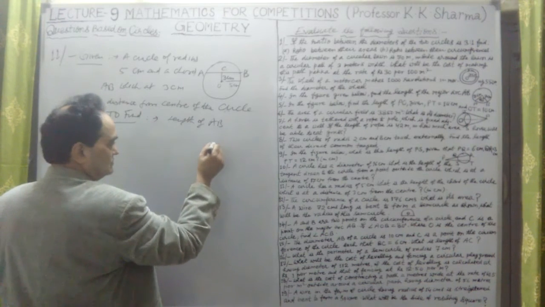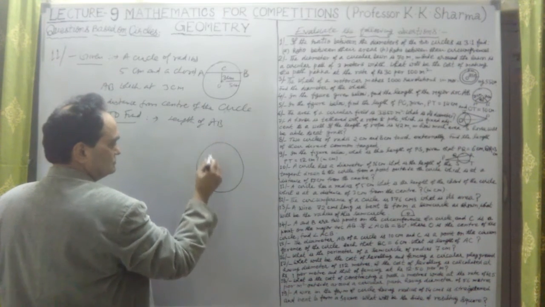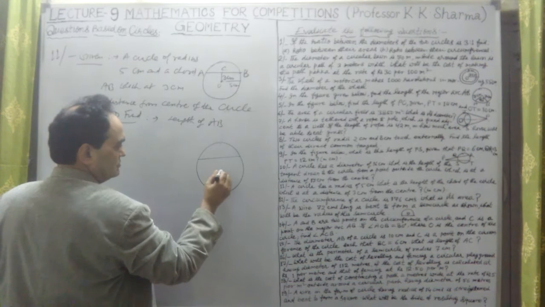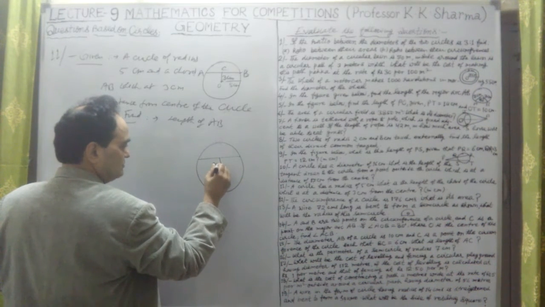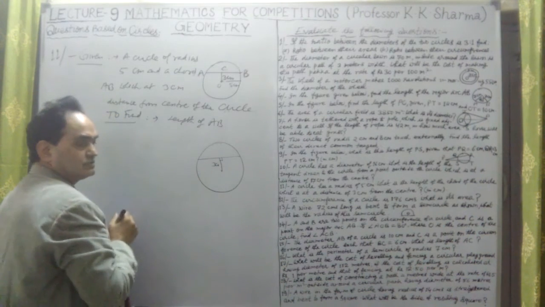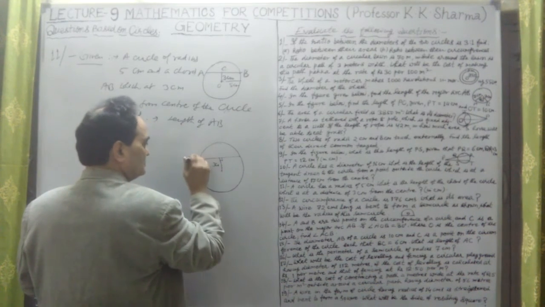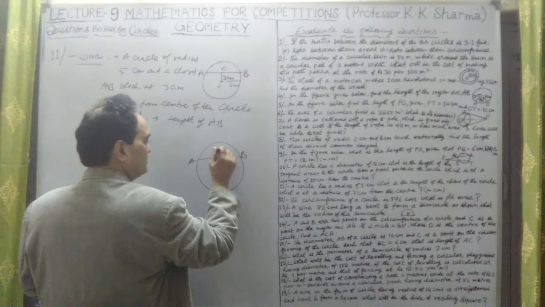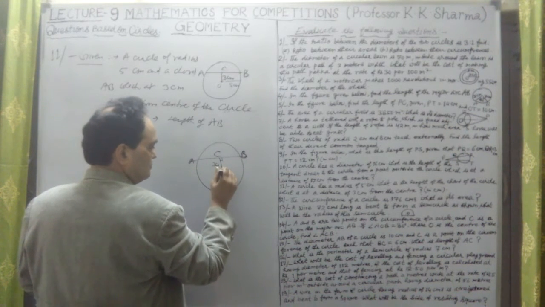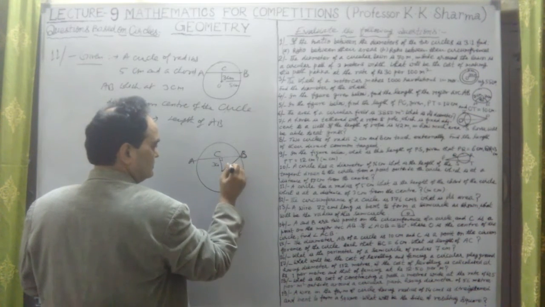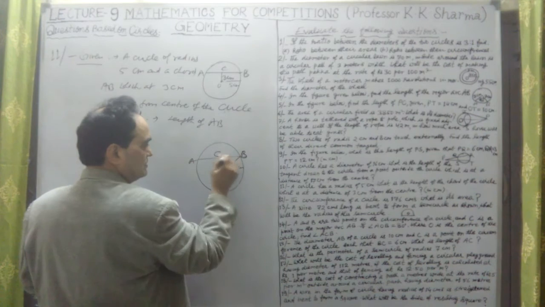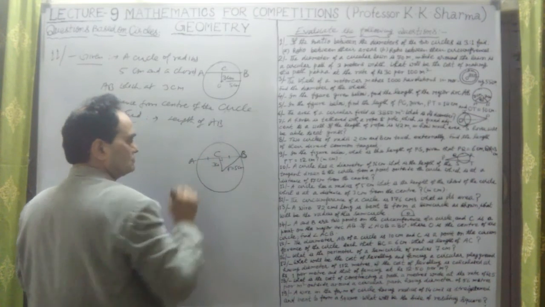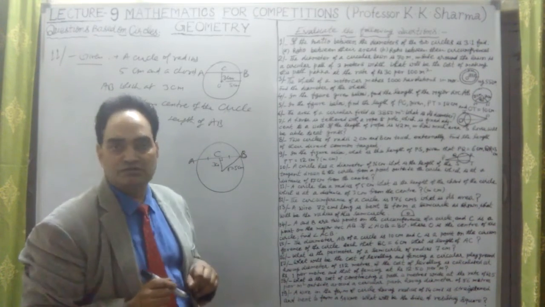Now try to understand. Suppose this is the chord here. Now this chord is at 3 centimeter distance. This is perpendicular here, and this is the midpoint. By taking AB here, this is point C. If I join this point, this is radius R, and R is equal to 5 centimeter. So the hypotenuse is given. We can calculate. These two are equal. C is the midpoint of AB.